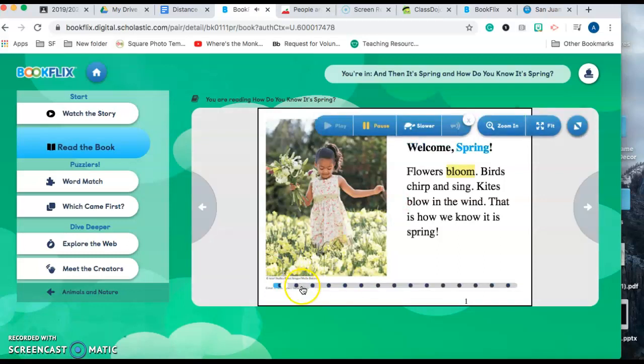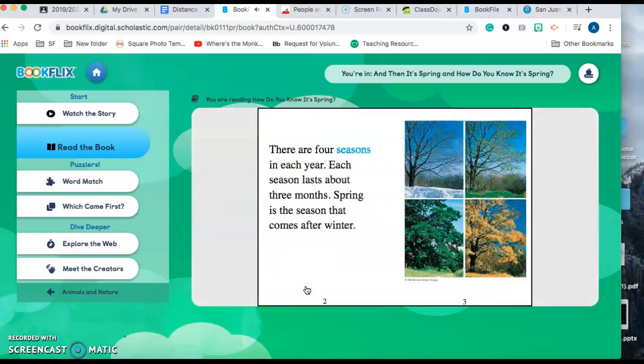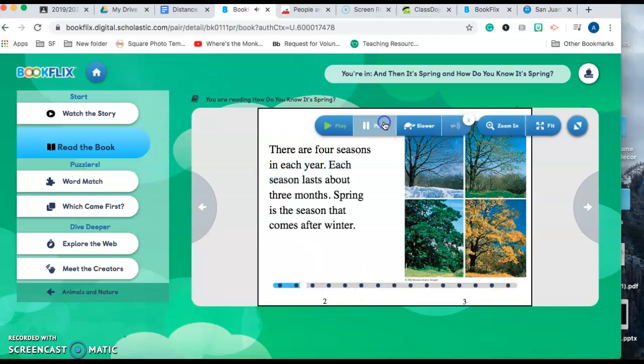Welcome spring. Flower. There are 4. So you go down here to change the pages. So you can have it read slower. You can make it bigger. You can do what you like. The assignment is only to read the stories.